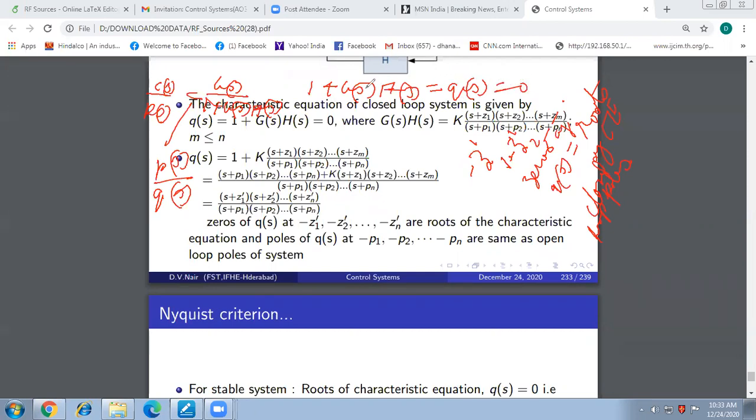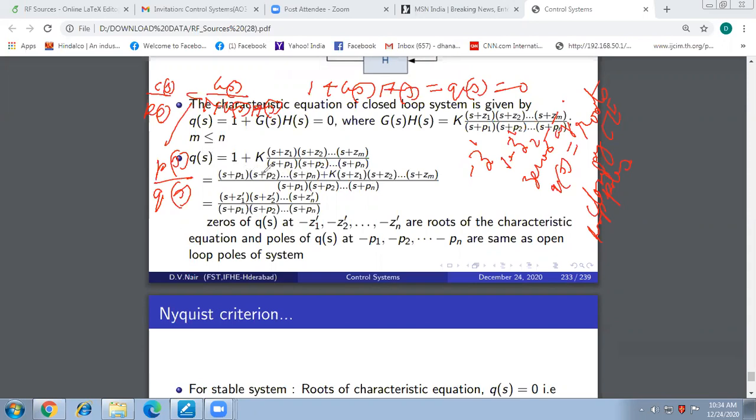If we simply do the mathematics, cross multiplying the denominator factors with 1, we get Q of S as a ratio of two polynomials itself, where before it was just a polynomial. Now the numerator polynomial gives us the zeros of Q of S.